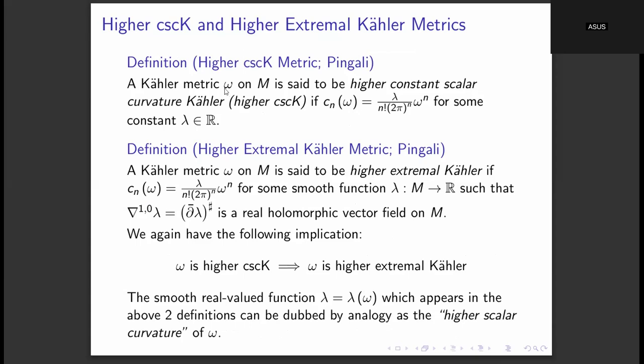So omega is said to be higher cscK if this lambda is a constant, meaning the higher scalar curvature is constant, and it is said to be higher extremal Kähler if its (1,0) gradient is a holomorphic vector field. So this was just a quick review of these five notions of canonical Kähler metrics. Now I will once again go back to the slides of today.